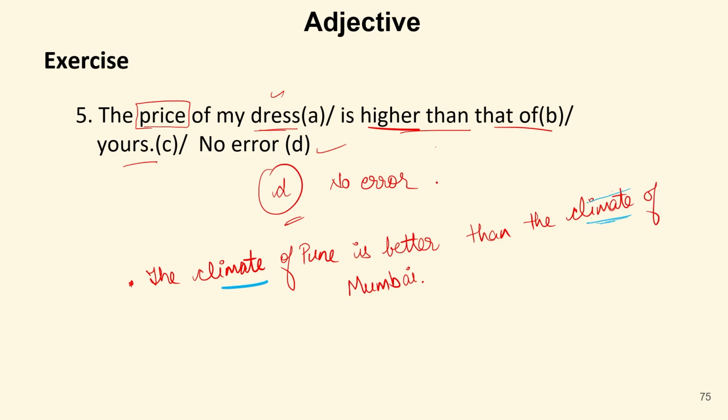So, we can use that of: the climate of Pune is better than that of Mumbai. So, here the climate can be replaced with that, the same way that has already been used in place of dress. So the correction in the sentence is that the climate should be replaced with that. So in this manner also, some questions can be asked from these types of sentences.